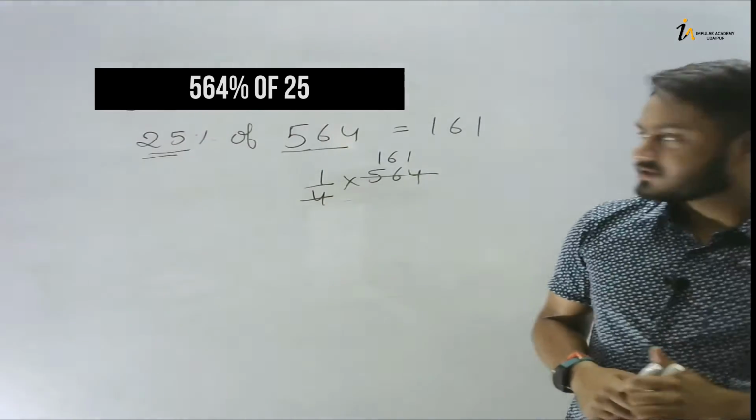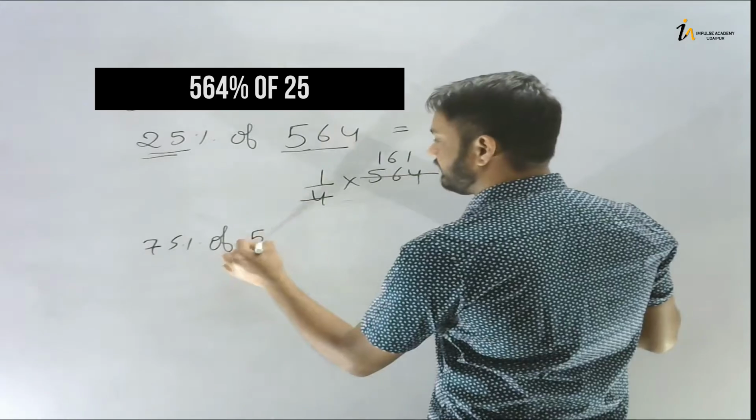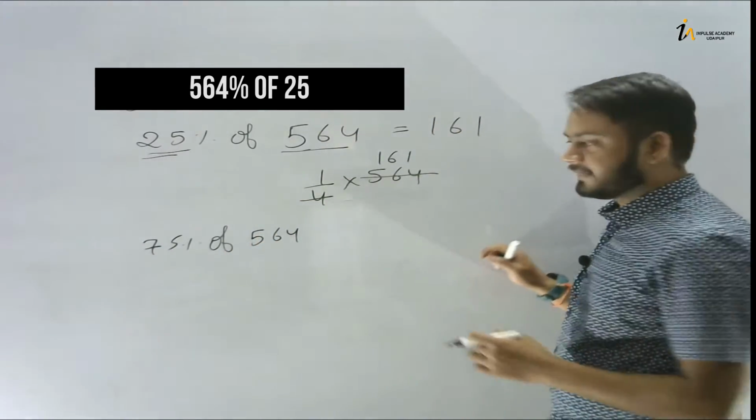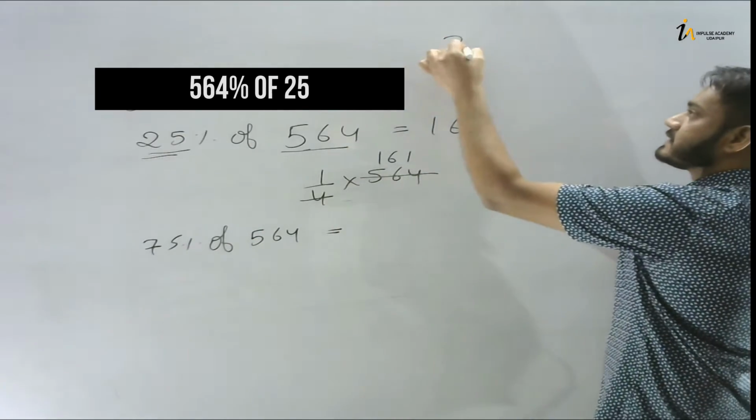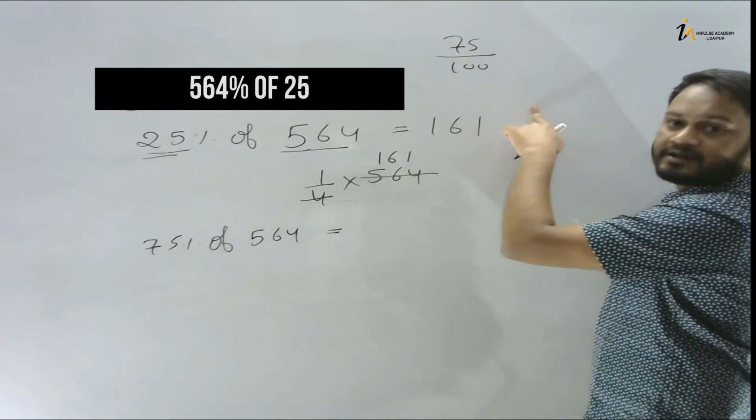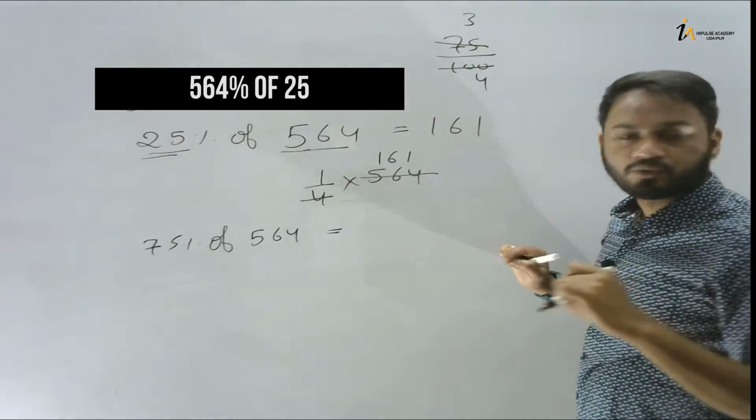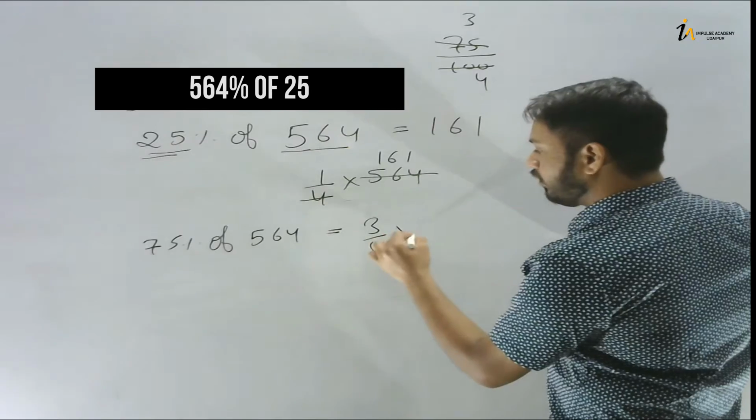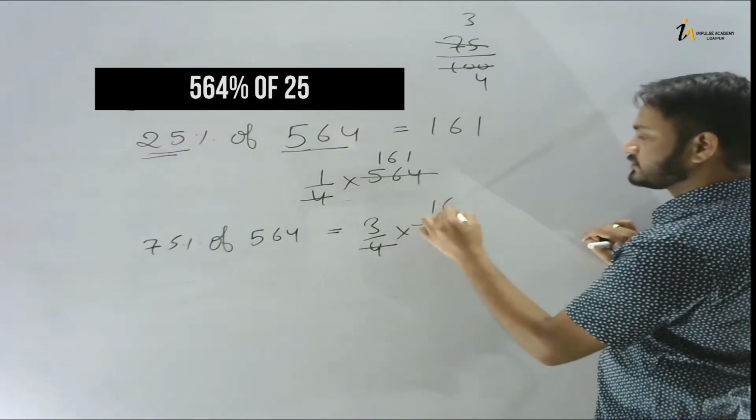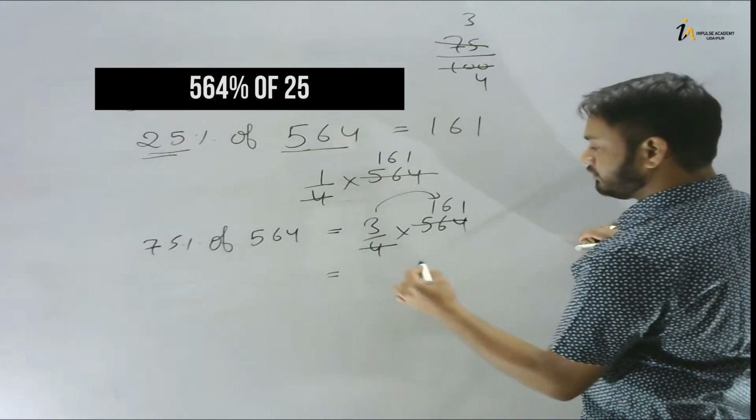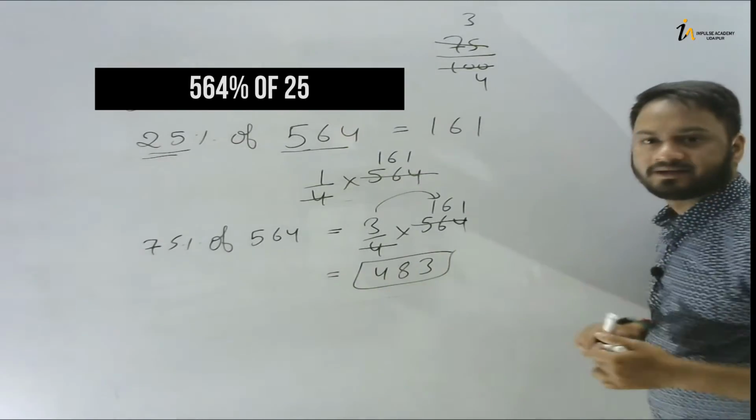Okay. Suppose if we want to find 75% of 564. Okay. If you want to write this question, just do one thing. 75, if you divide this by 100, then it will be 3 by 4, because 25 3s are 75, 25 4s are 100. So it is 3 by 4. Okay. So 3 by 4 of this number, that is 564. If you divide this, it will be 141, and then multiply this by 3, it would be 423.